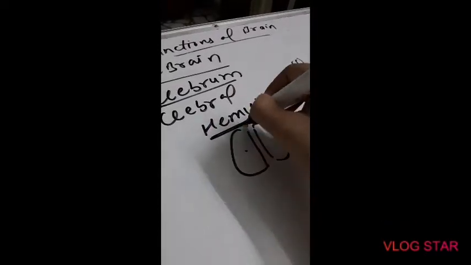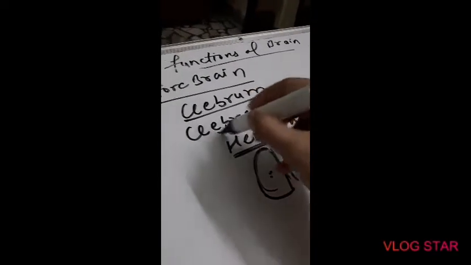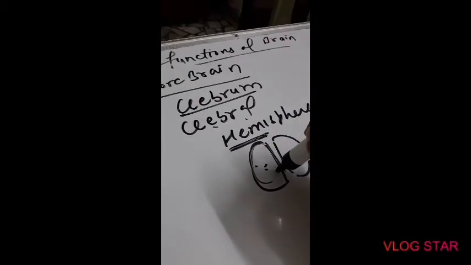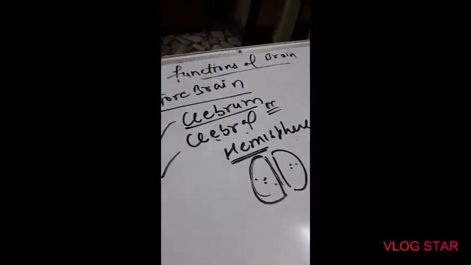Hemi means half, so we can also call it cerebral hemisphere. What are the functions of the cerebrum or cerebral hemisphere?